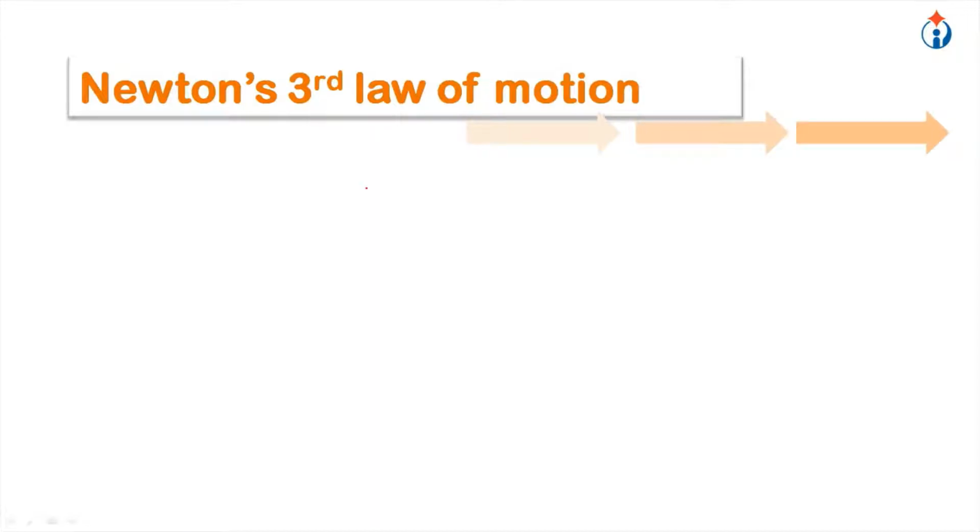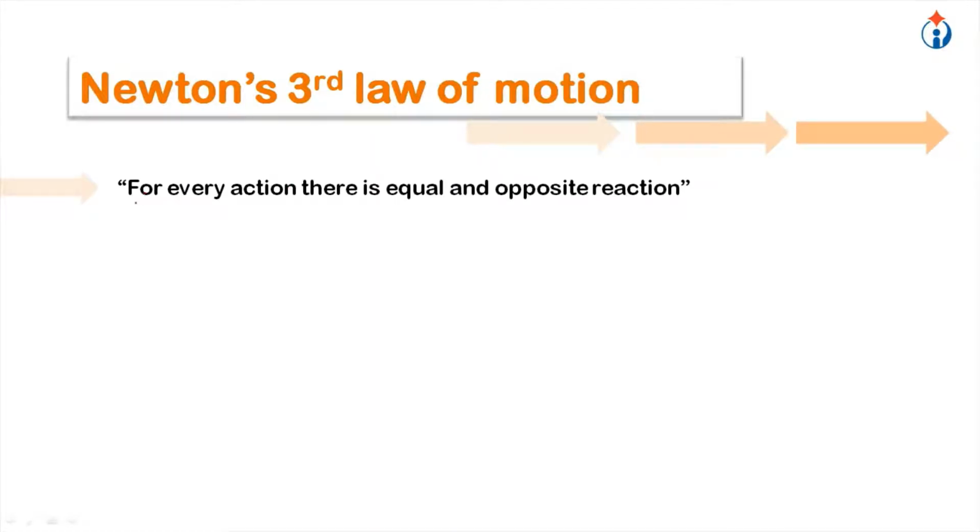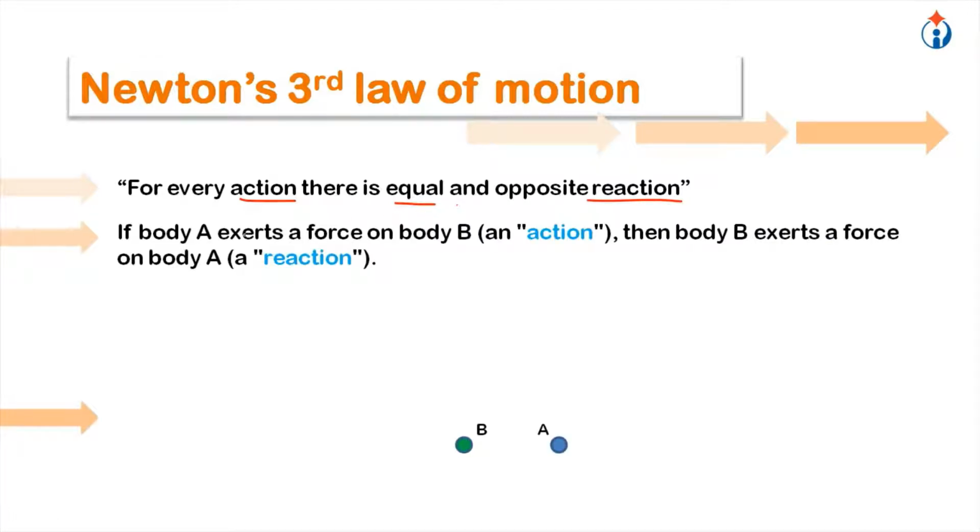So Newton's third law of motion says for every action there is an equal and opposite reaction. What does it mean? Let's say I have two bodies, A and B. If body A exerts a force on body B, an action, let's call this action, then body B exerts a force on body A, reaction.